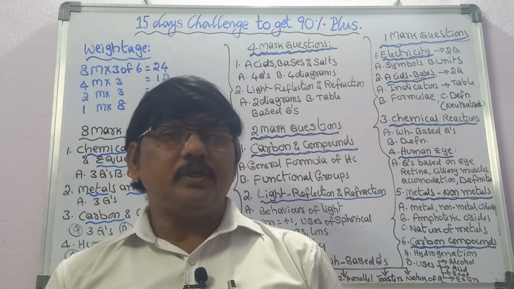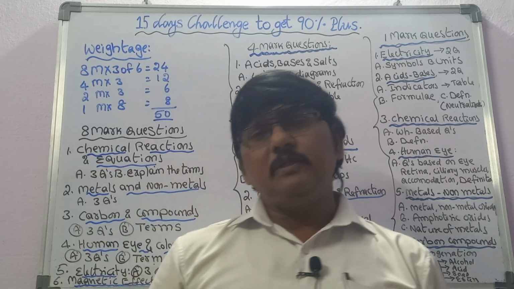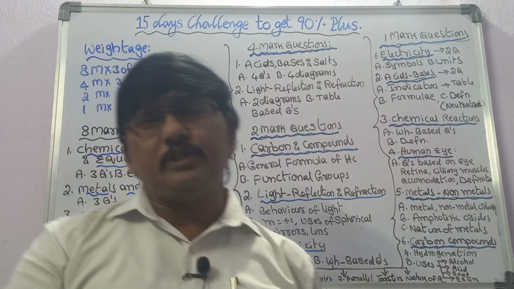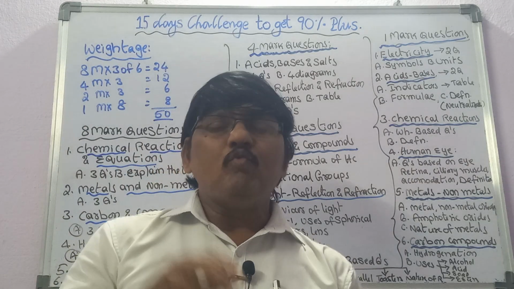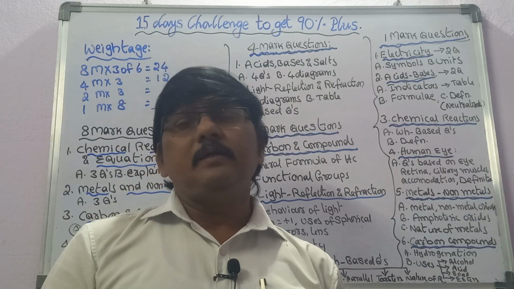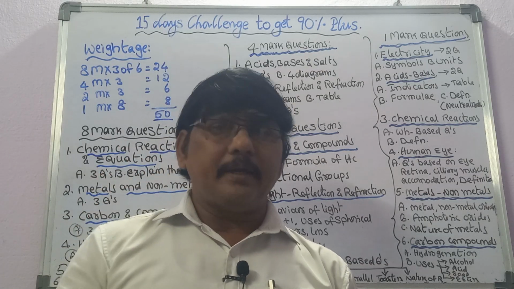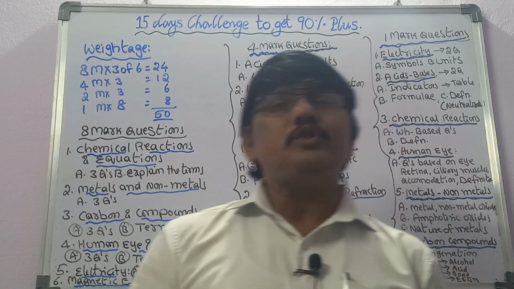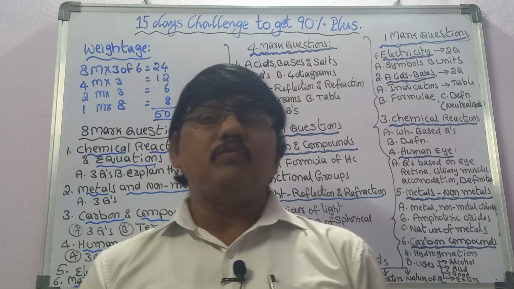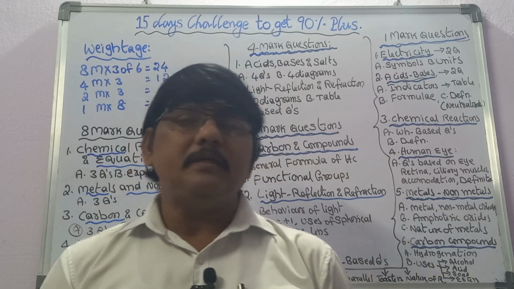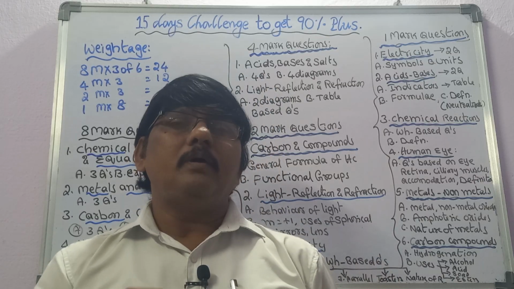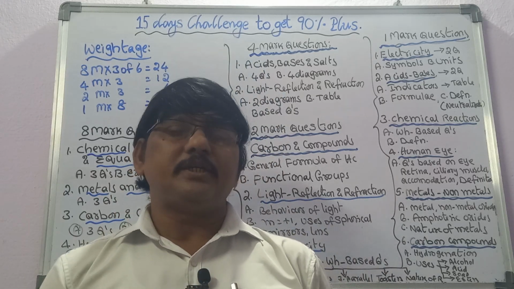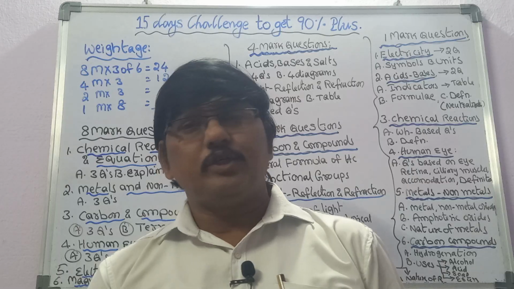Next, from this chapter some definitions will also be asked. From the analysis we can take the question. WH-based questions will come. WH-based questions means: why is tungsten used as the filament in a bulb? Why are alloys, that is impure metals, used in toasters instead of pure metals? Why is series connection used in auditoriums and street lights? Why can't we use series connections in household appliances? These are all questions that will be asked.